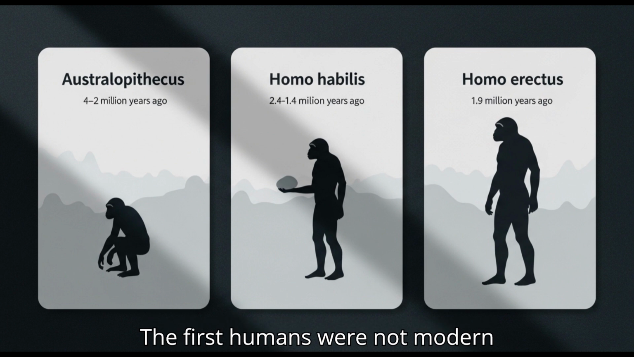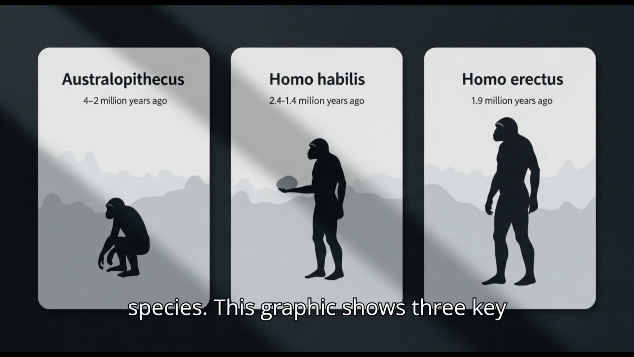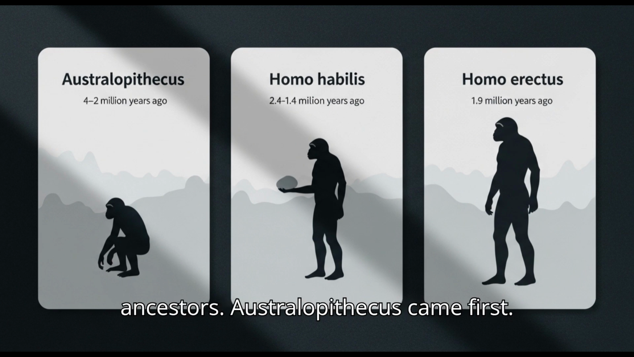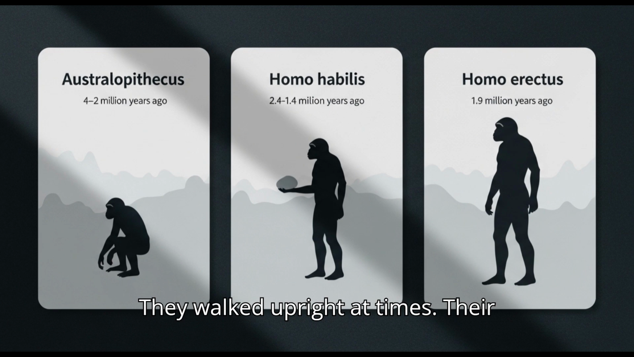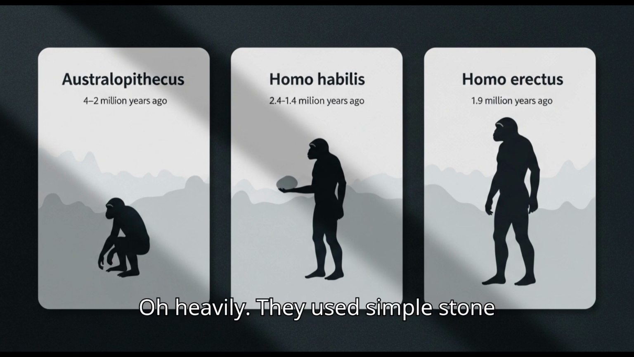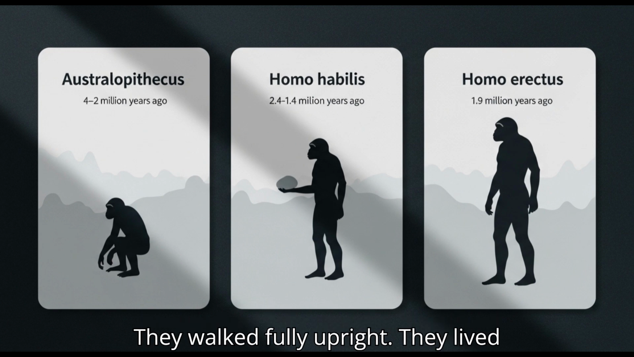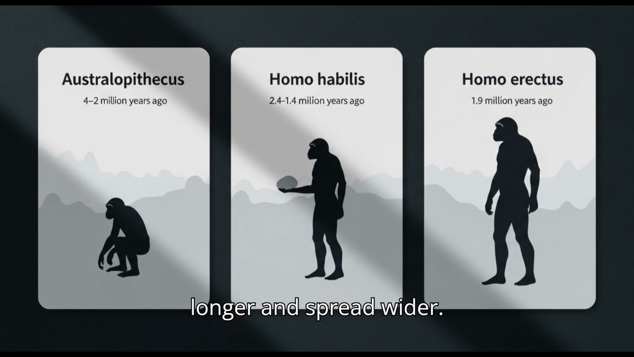The first humans were not modern people. They were different human species. This graphic shows three key ancestors. Australopithecus came first. They walked upright at times. Their brains were small. Next came Homo habilis. They used simple stone tools. Then came Homo erectus. They walked fully upright. They lived longer and spread wider.